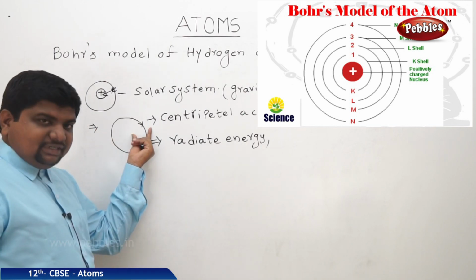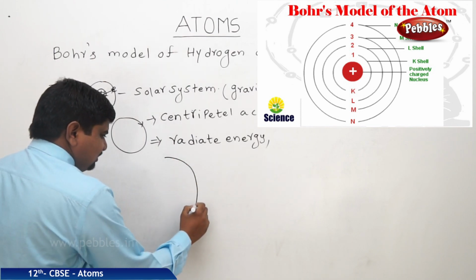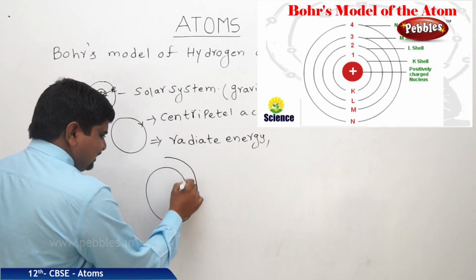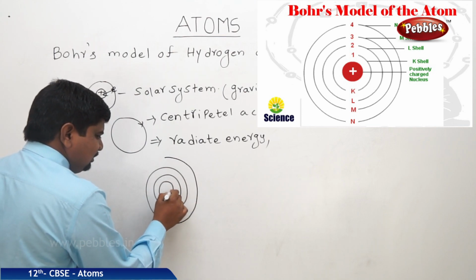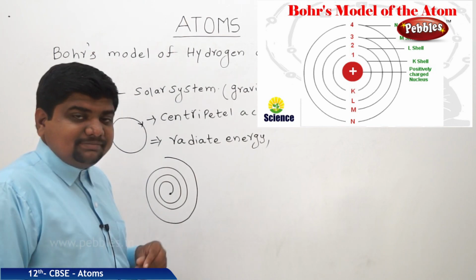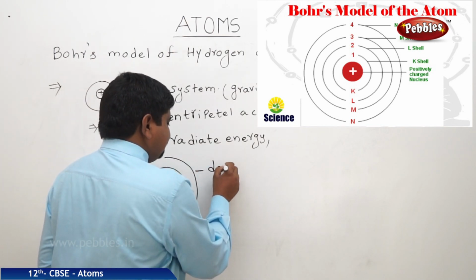Whenever there is a loss of energy, this electron will take a spiral path like this and completely merge with the nucleus, and this causes destruction of the atom.